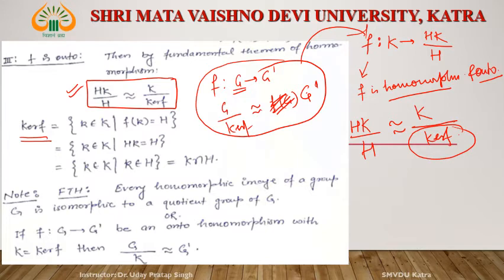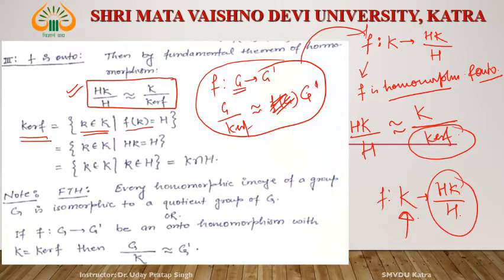Kernel of F is equal to all the elements. What is F? F from capital K to HK by H. Then all the elements in the domain, small k belonging to capital K, such that their image is identity. And what is the identity of this group? Identity of this group is H, right? F(k) is equal to H. If F(k) is equal to H, what does it mean? What is F(k)? F(k) is Hk. Hk is equal to H.